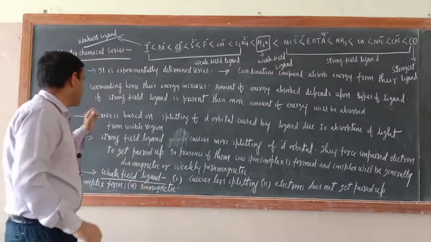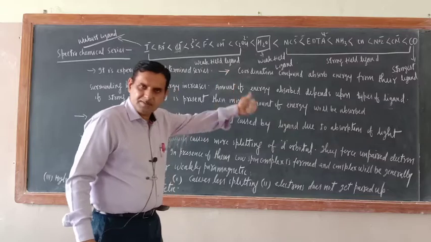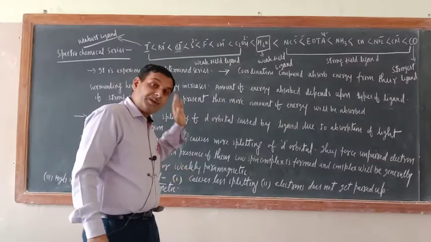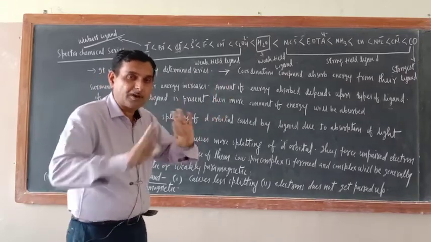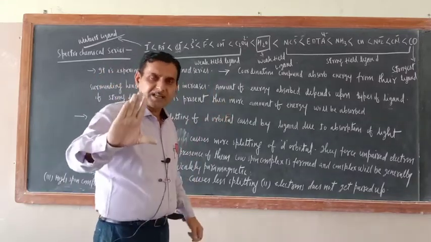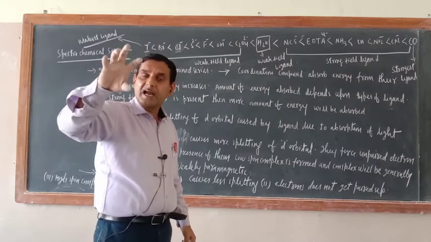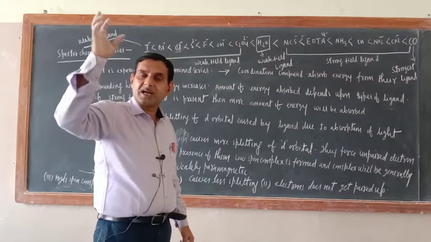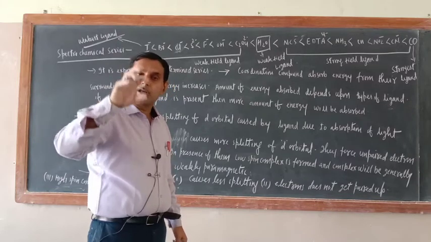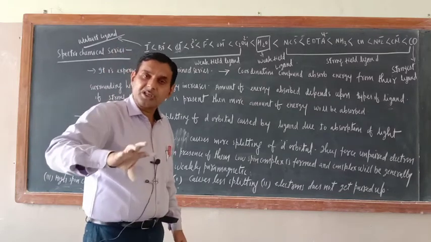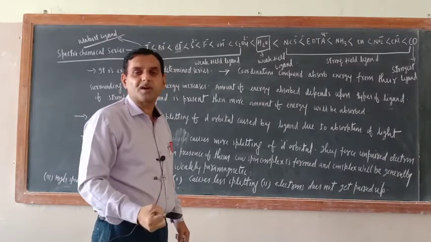Okay, now try to understand. If a strong field ligand is present, then more energy will be absorbed. If a weak field ligand is present, then less energy will be absorbed from the surrounding. Are you getting my point or not? Coordination compound means central metal atom and ligands. So the ligand which is present on the central metal atom absorbs energy from the surrounding. So if a strong field ligand is present in the coordination compound, it will absorb more energy from the surrounding.